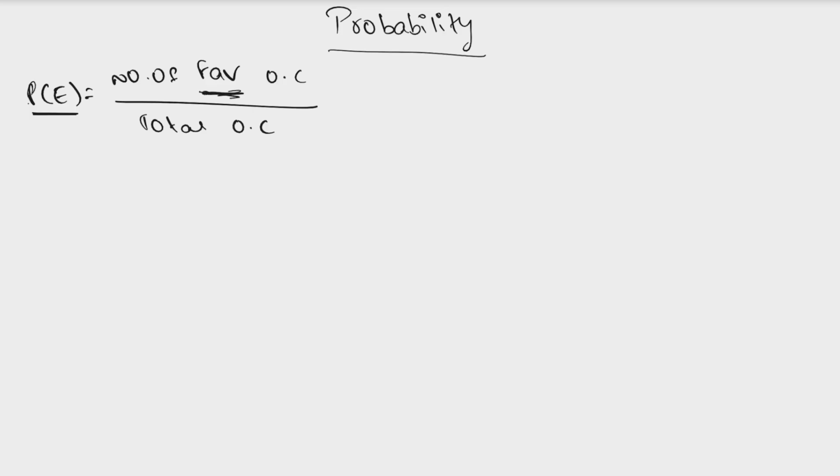All those events come under favorable outcomes, and the value of the probability of any event ranges from 0 to 1. This we can denote as 0 is less than or equal to the probability of any event, whereas the probability of any event will be less than or equal to 1. That is, it is not less than 0 and not greater than 1.